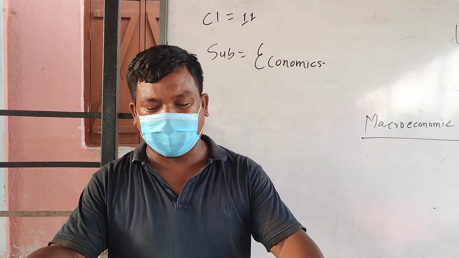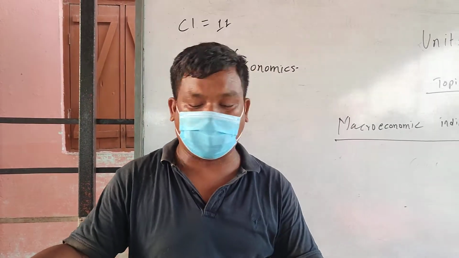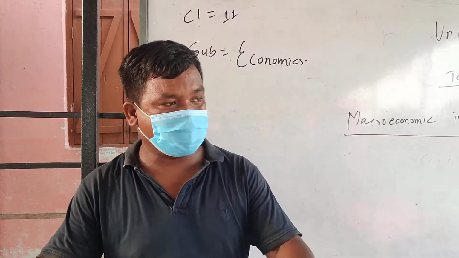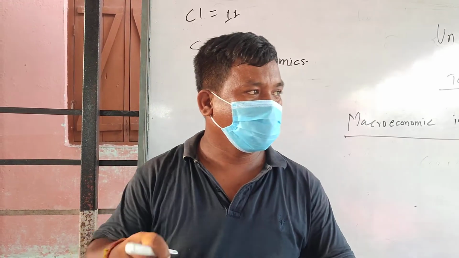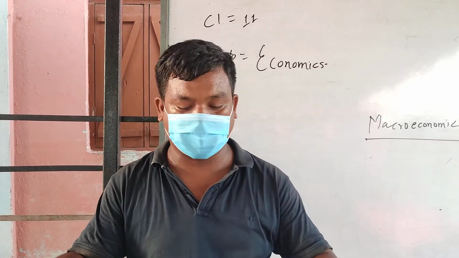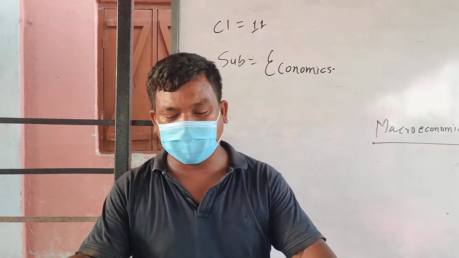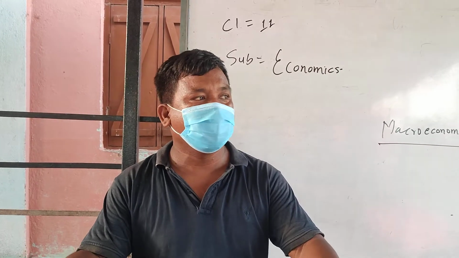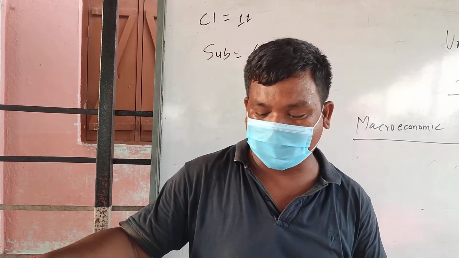Slowly it advanced, and after some years it increased to 6.75%. It is estimated that the average economic growth rate of our country over 10 years is only 4%, which is very less compared to our neighboring countries.